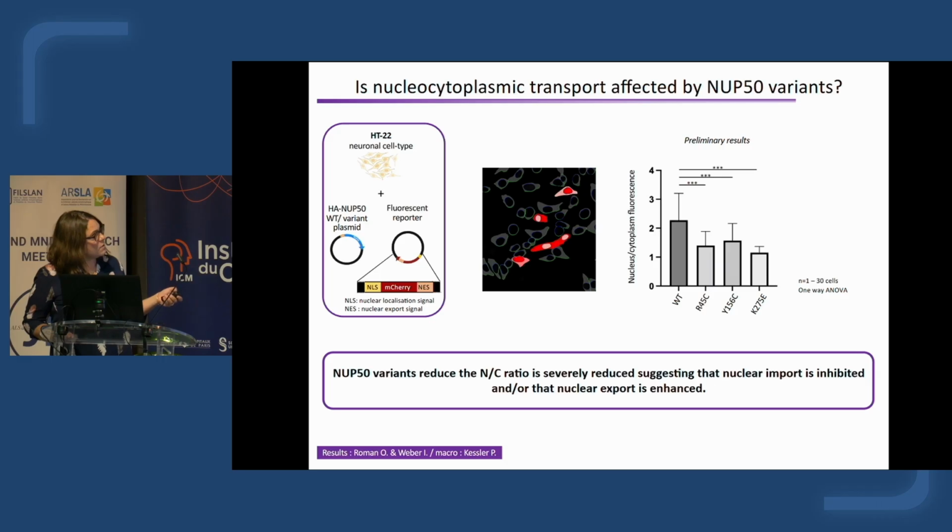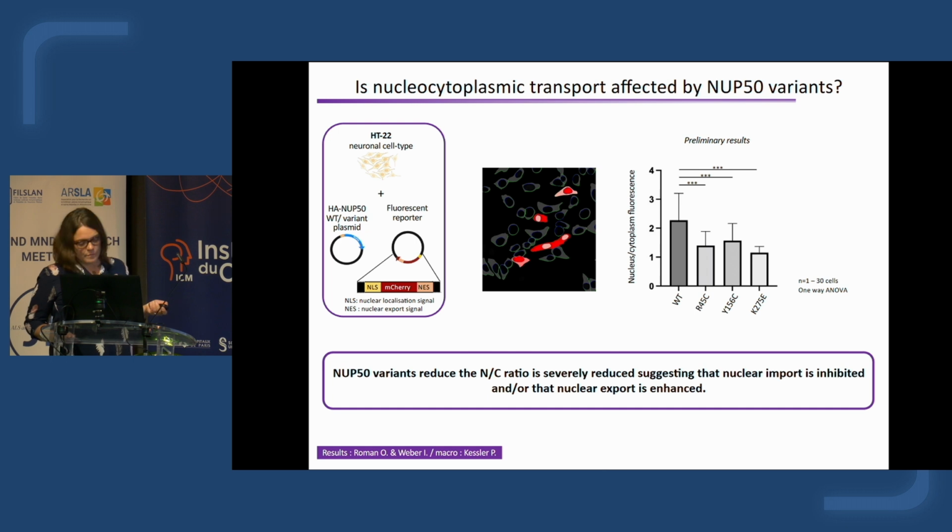We measure the ratio of the fluorescence in the nucleoplasm or in the cytoplasm. We see that when we overexpress these different variants, these three variants induce a decrease of the fluorescence in the nucleus, which suggests a decrease of the nuclear import, or an increase of the nuclear export.